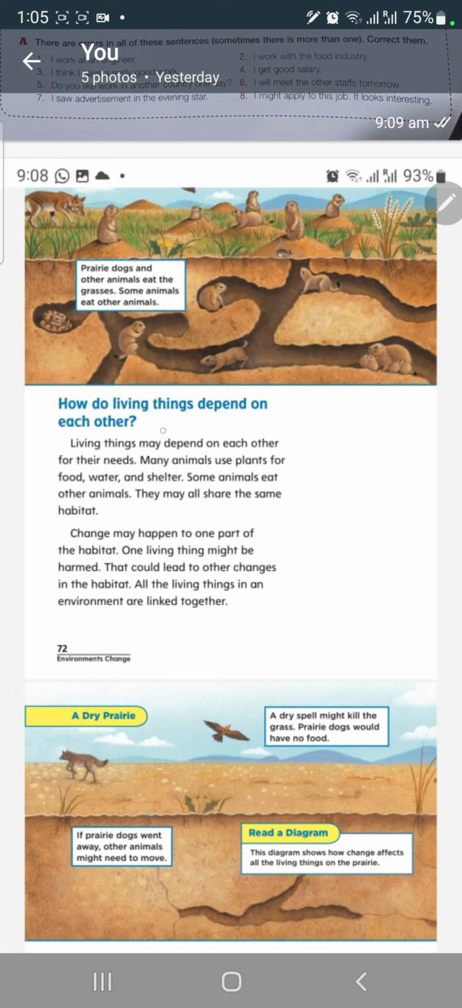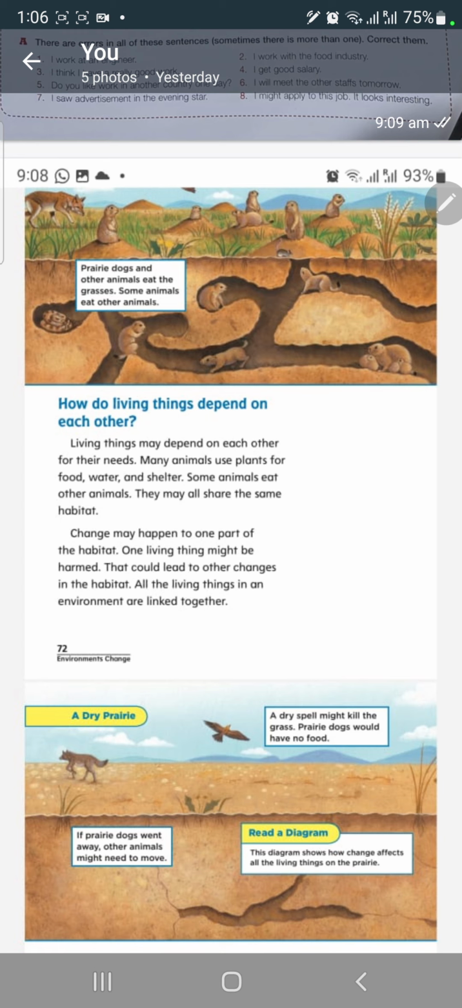Okay, how do living things depend on each other? We know that living things depend on each other. I will give you an example. What about animals? They depend on plants. Awesome. So, how do living things depend on each other? Living things may depend on each other for their needs. Of course. Many animals use plants for food, water, and shelter.